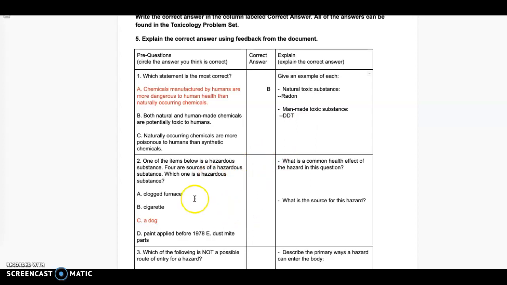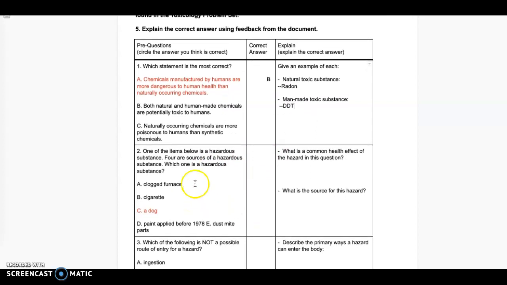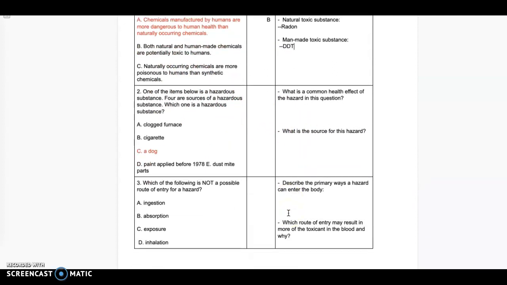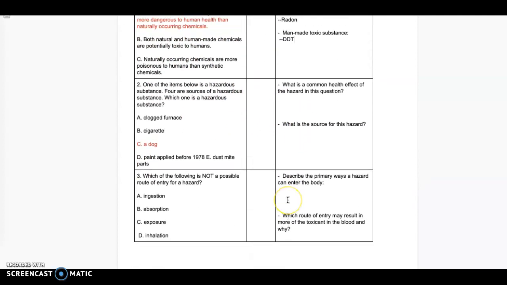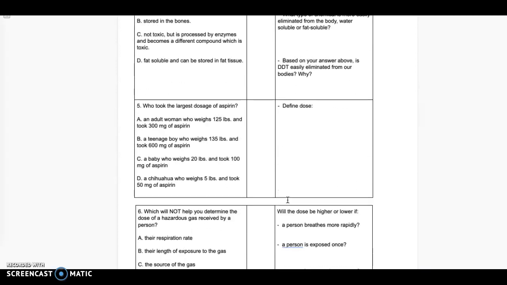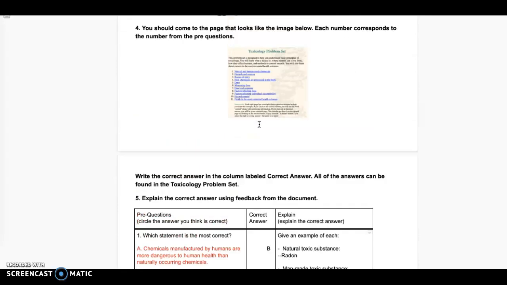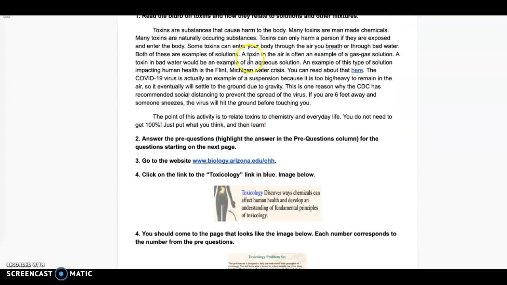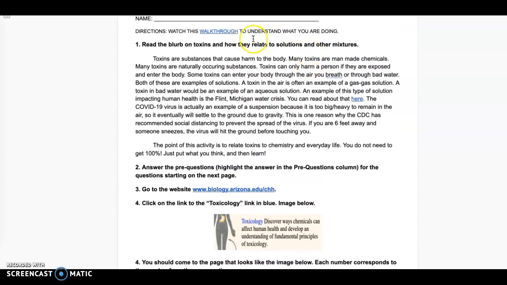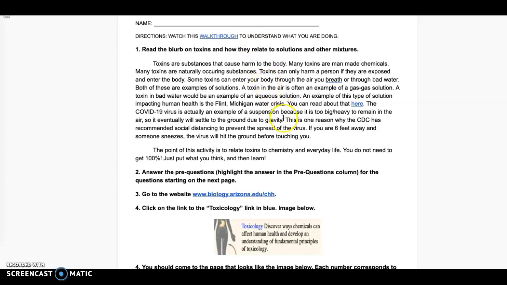Okay, and then I'm going to go to substance or number 2 and so forth, and just continue filling out what we have here. Okay, so that's what you're doing. You're just filling it out, getting background information, but the main idea is just to relate each of these questions back to this idea that how we ingest or when we're exposed to toxins and so forth, even give us a little background information about the COVID-19 virus and how it relates to this as well.